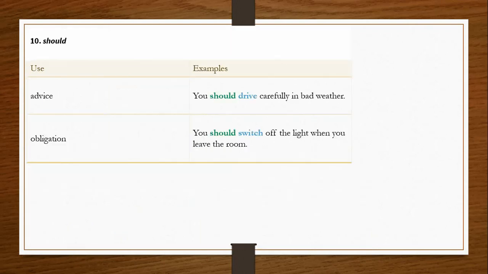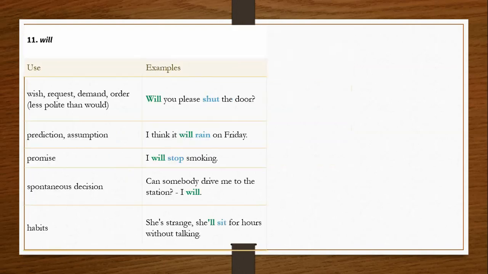Next is should. Again, advice: you should drive carefully in bad weather. Duty, obligation: you should switch off the lights when you leave the room. Will tells us about wish, request, demand, order, and is less polite than would. Would is used when we need to be very polite. So: will you please shut the door?